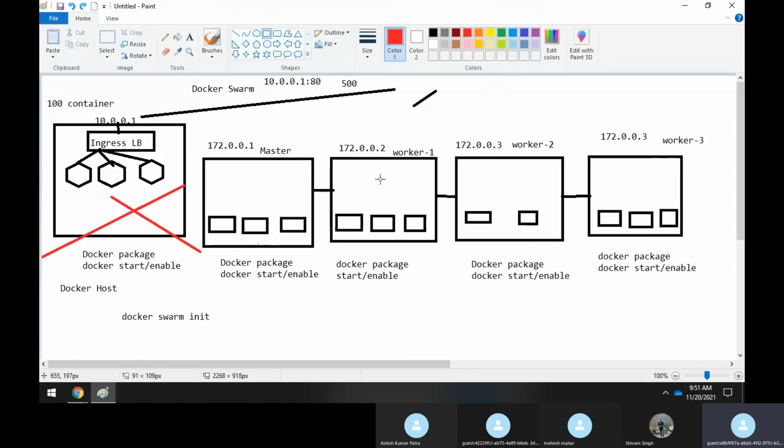Similarly, in a real scenario, these three machines, 01, 02, and 03, you will make them masters.